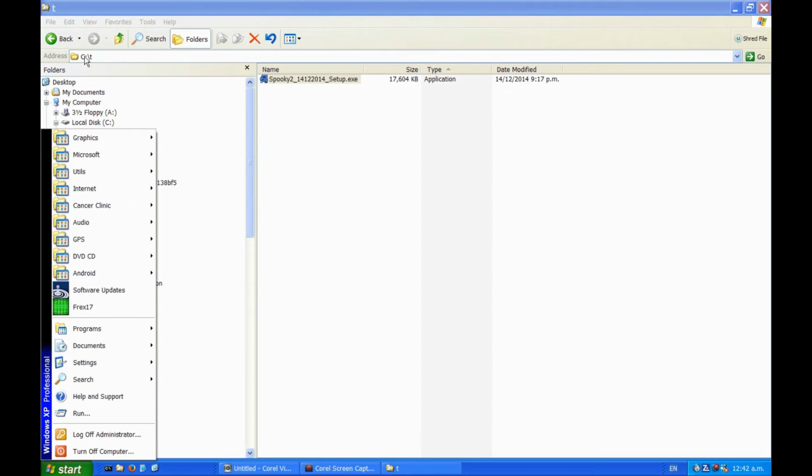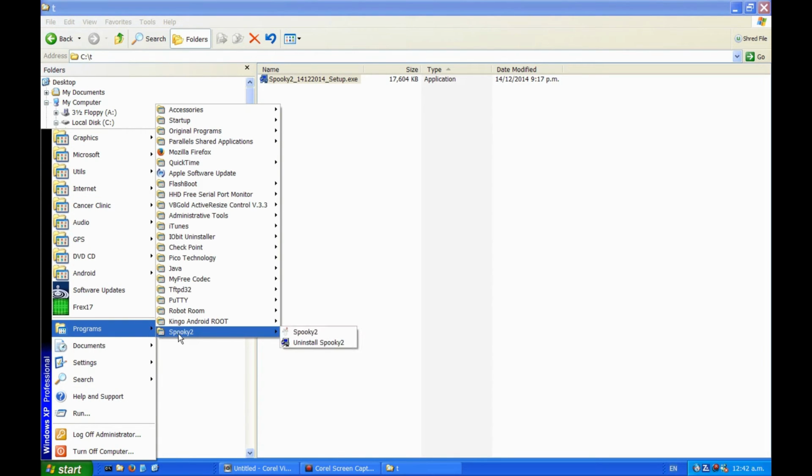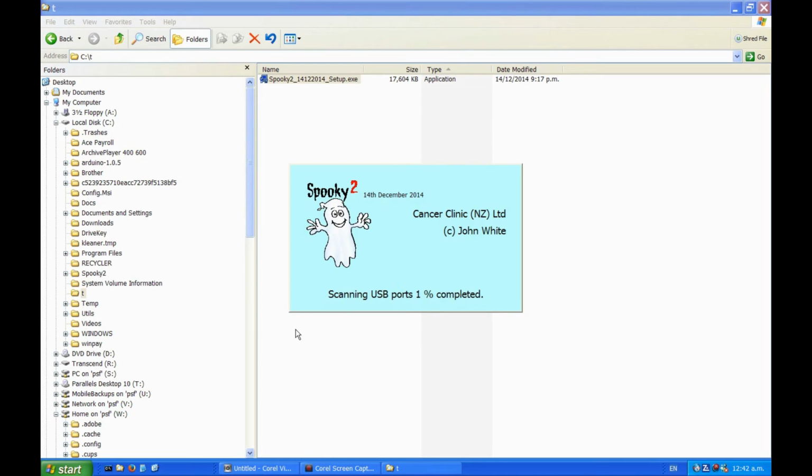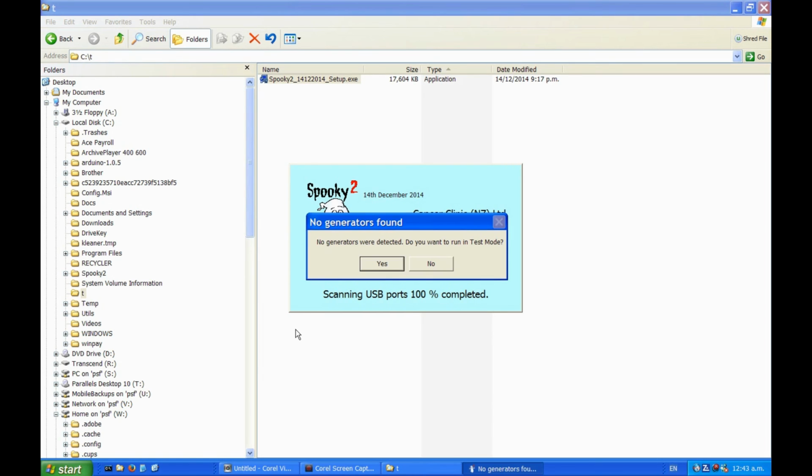Now when you select Start, go to Programs, Spooky2. I don't have any generators connected at the moment, so I'll just select the USB ports, finish scanning. It will start up in the test mode, in which case there will be lots of channels being indicated.